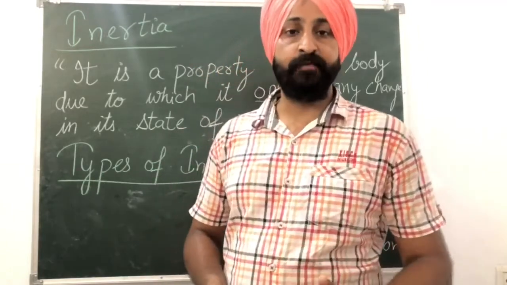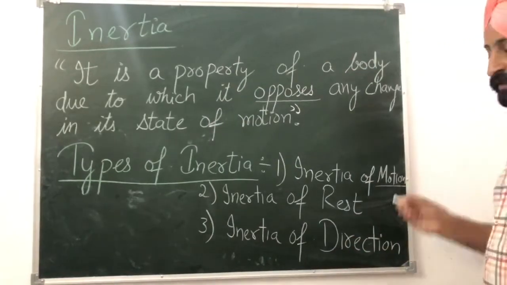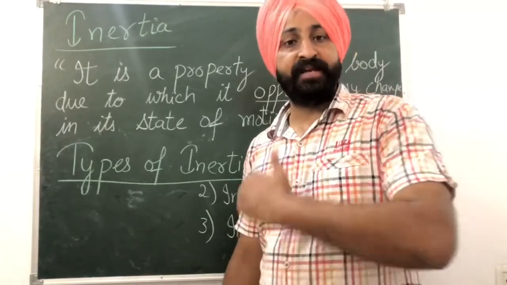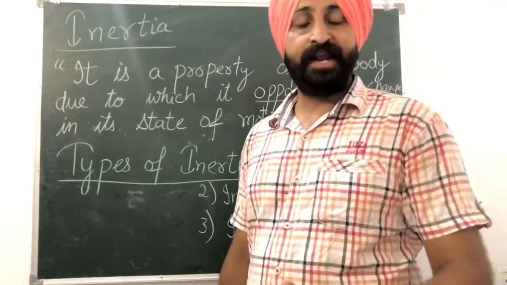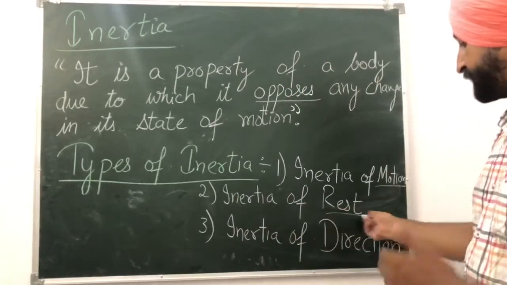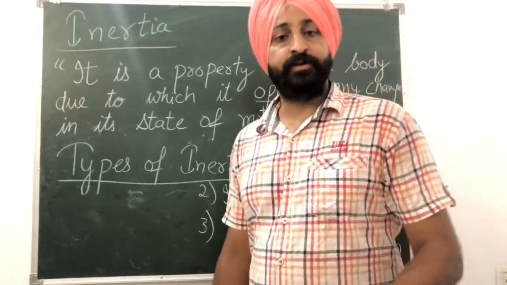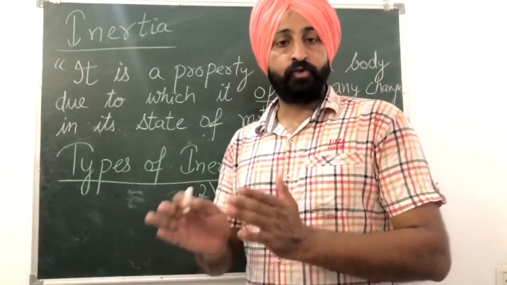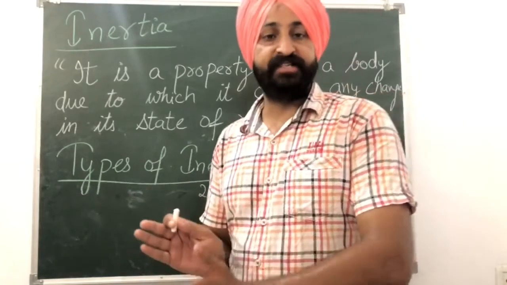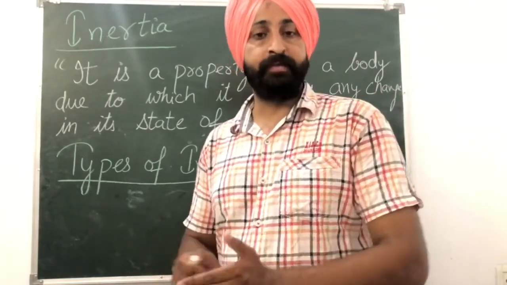So the three types of inertia are: first is inertia of motion. That means a body which is in motion will try to remain in that uniform motion until any external force affects it. Second is inertia of rest. According to this, a body which is at rest will try to remain at rest. A body at rest would not want to change its state.